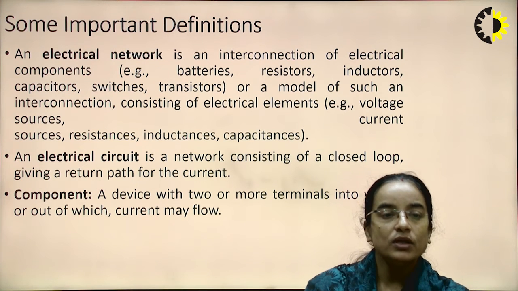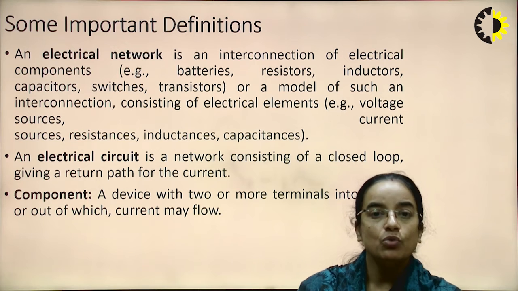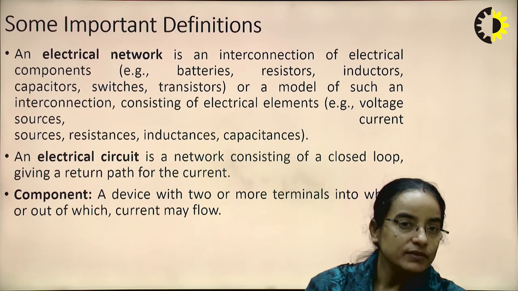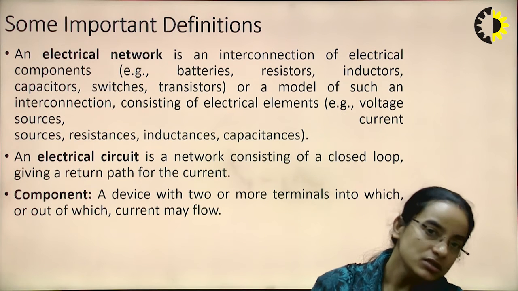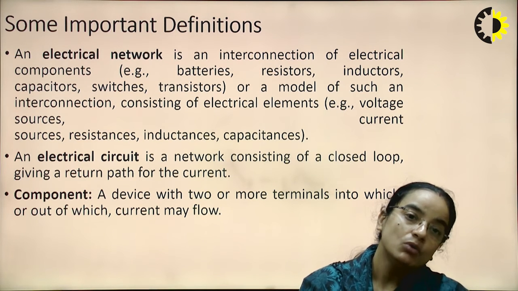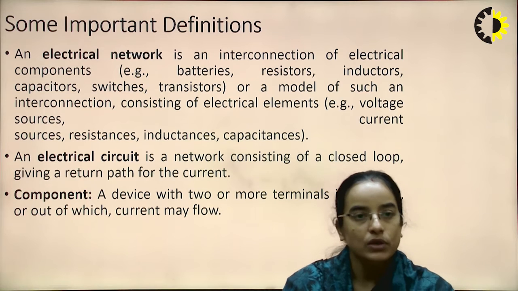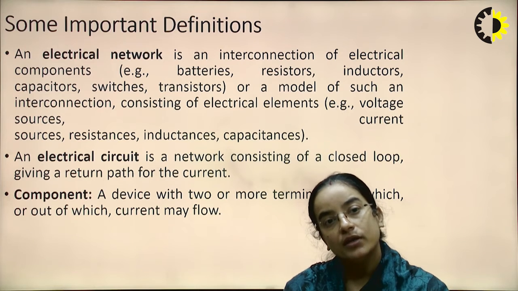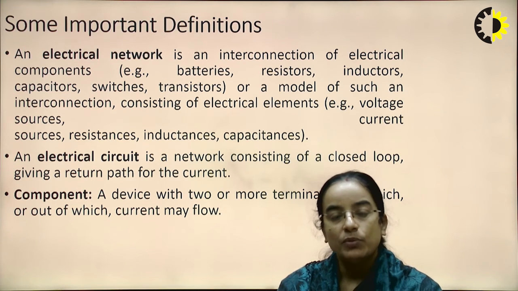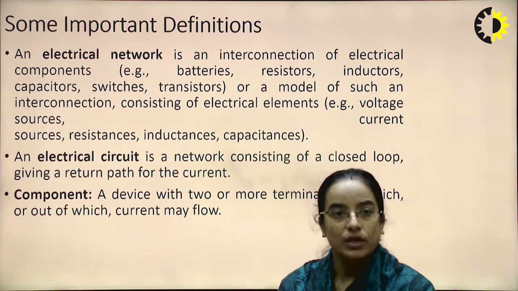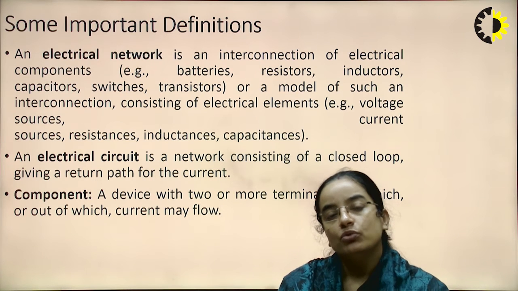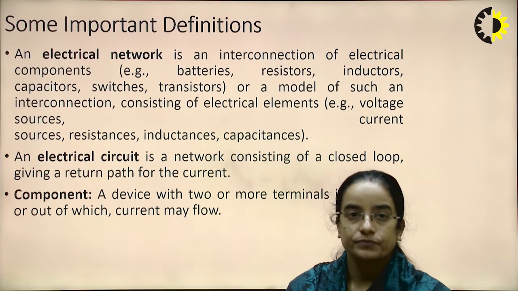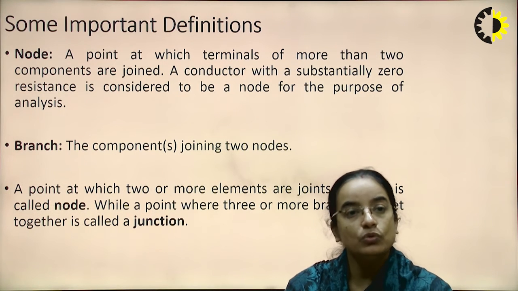A component is a device with two or more terminals into which or out of which current may flow. So an electrical network component is a device that may have two or more terminals, through which current will be flowing. So what is a node, what is a branch?